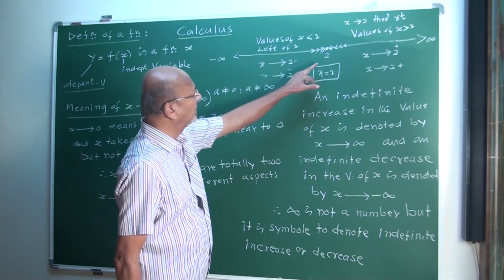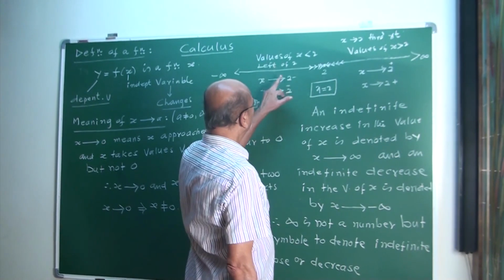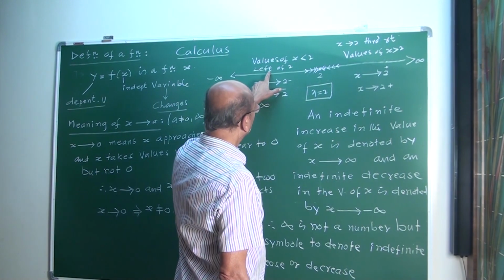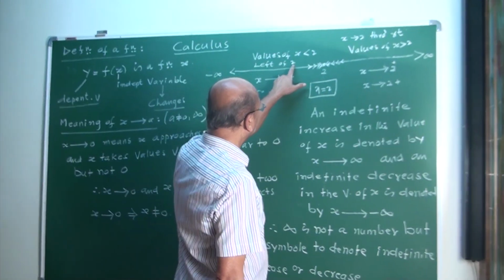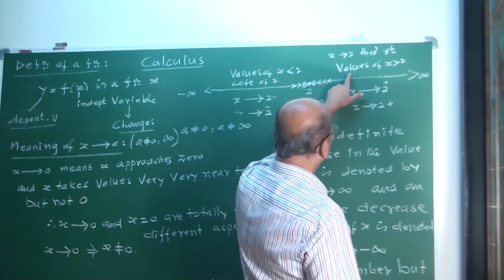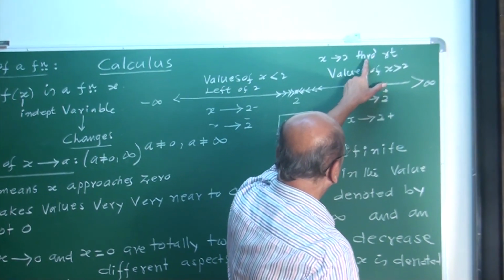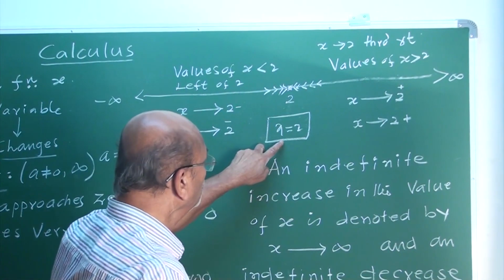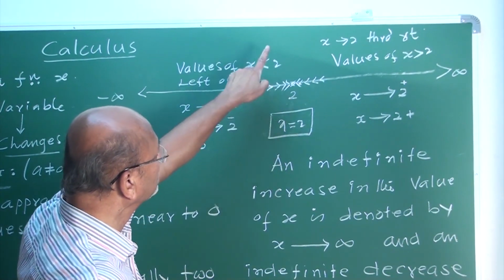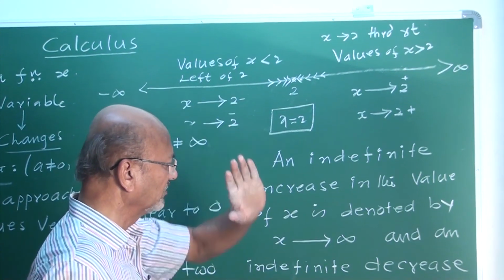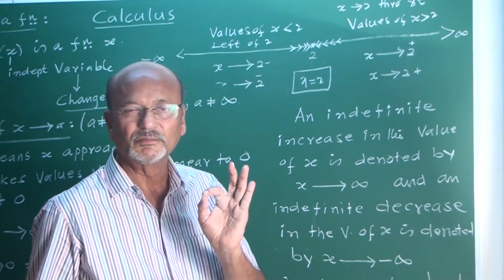Two things. X tends to 2 in 2 ways. X tends to 2 through left, which means values less than 2. Second, through right, which means values of x which are greater than 2. X equal to 2 is the only one value. X tends to 2 means it is an infinite set. Remember, my friends, this is the meaning.